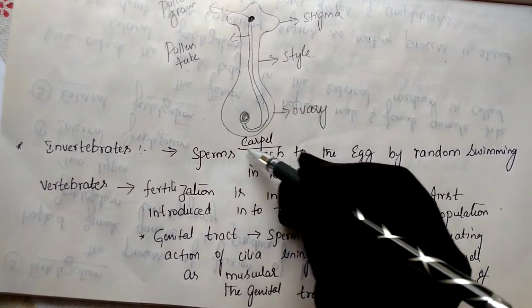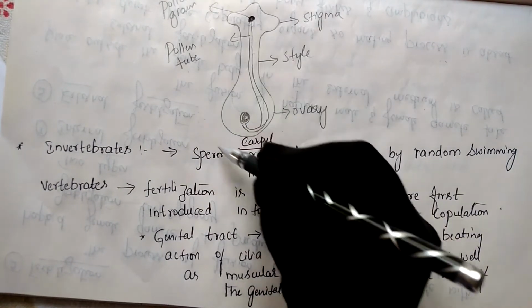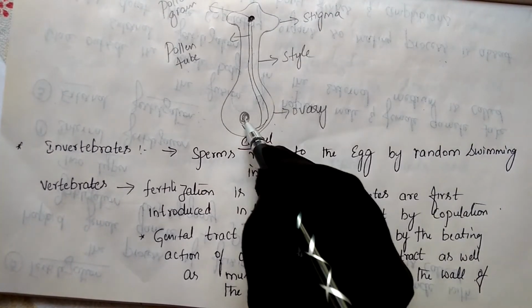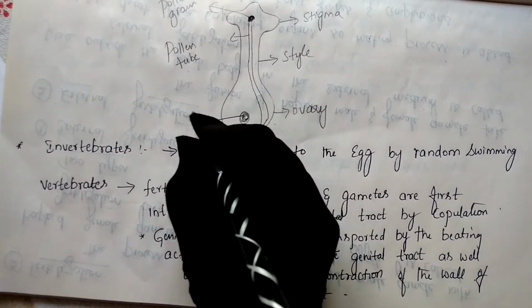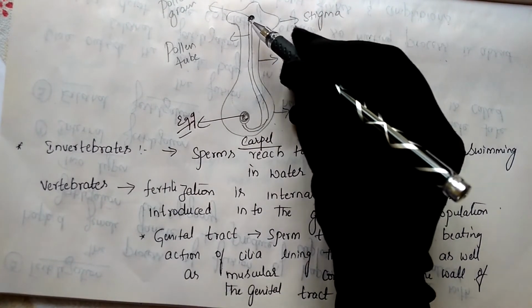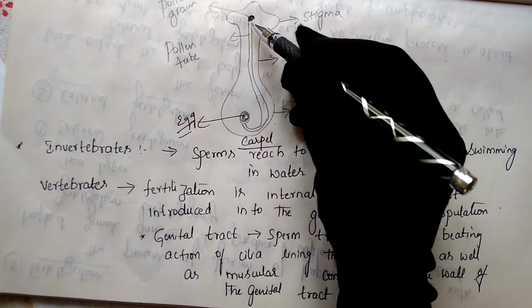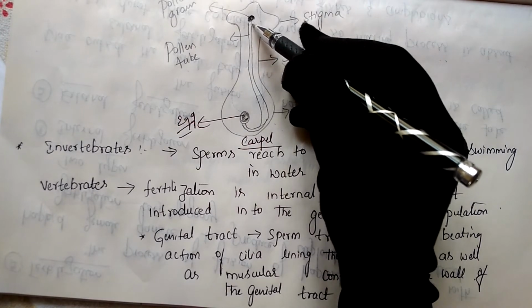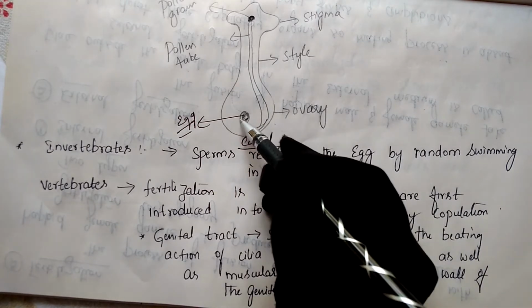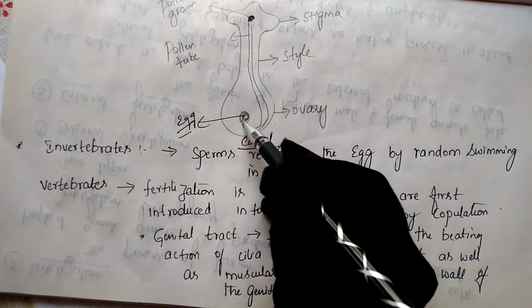This is the ovary part, the carpel, made of stigma, style and ovary. Inside the ovary the egg is present, which is the female gamete. As soon as compatibility is completed, the pollen tube rises carrying the two male gametes, and they fuse with the egg, and fertilization takes place.